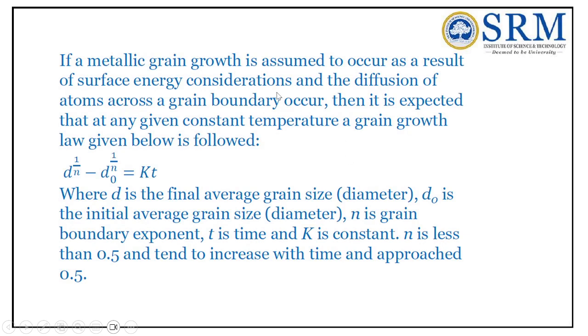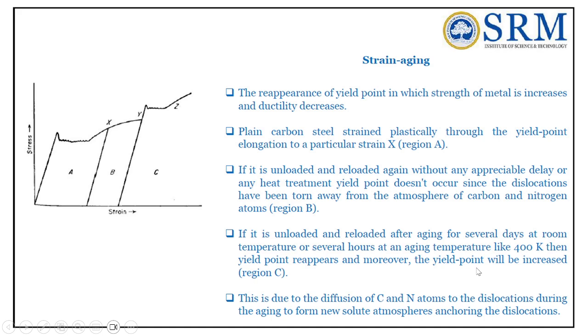If metallic grain growth is assumed to occur as a result of surface energy considerations and the diffusion of atoms across a grain boundary, then it is expected that at any given constant temperature the grain growth law given below is followed: d^(1/n) minus d0^(1/n) is equal to kt, where d is the final average grain size diameter, d0 is the initial average grain size diameter, n is the grain boundary exponent, t is the time and k is a constant. n is less than 0.5 and tends to increase with time and approach 0.5.